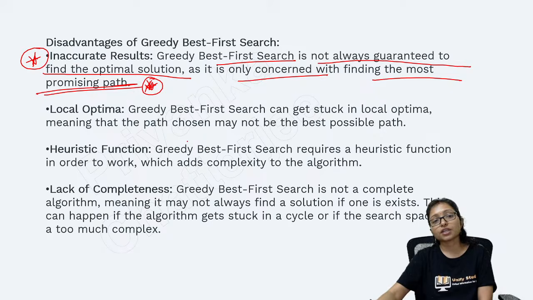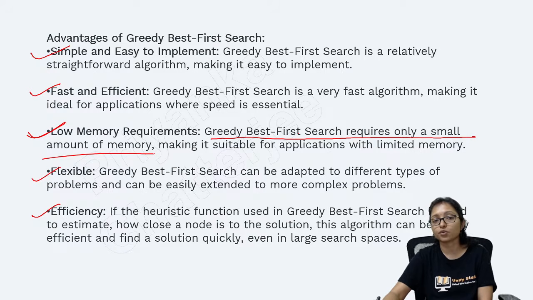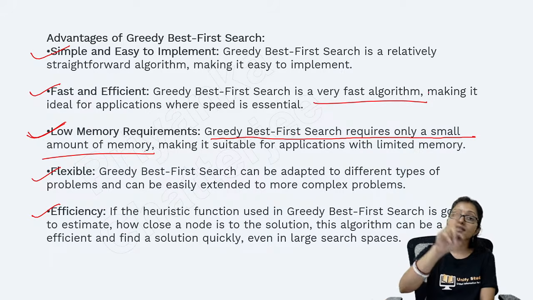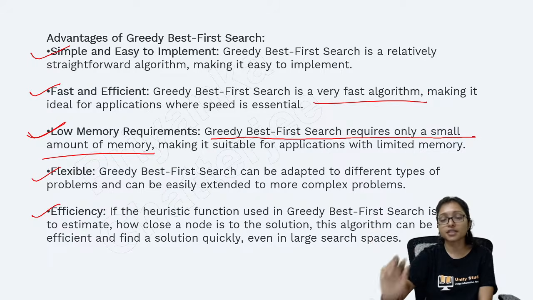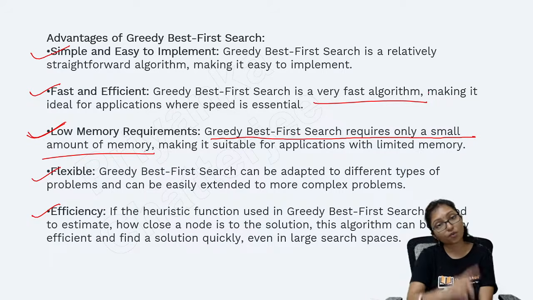Okay, and you can see that this is the local optima, heuristic search, lack of completeness. These are the problems. But here you can see the memory requirement is good. Greedy best first search requires a small amount of memory. Time complexity is also fast. So option C was given that according to time complexity it is good, but space complexity is not good. That's why option C is wrong. Why is option C wrong? I hope you got the answer.